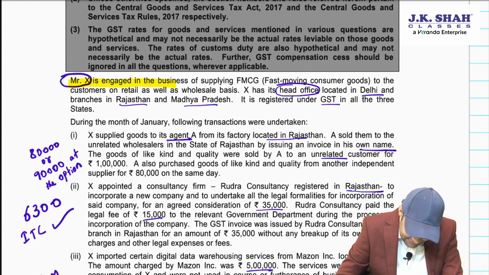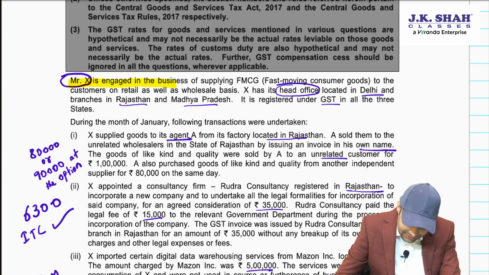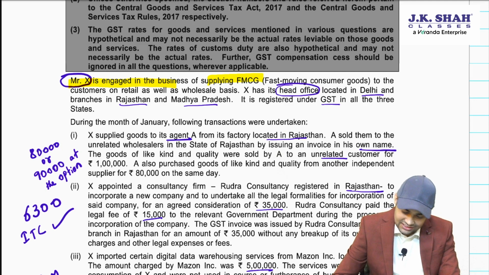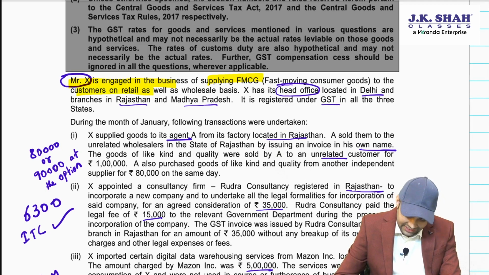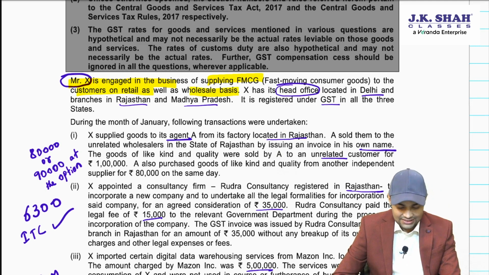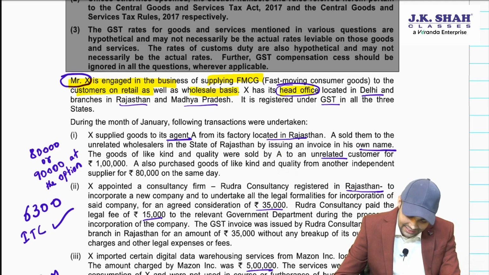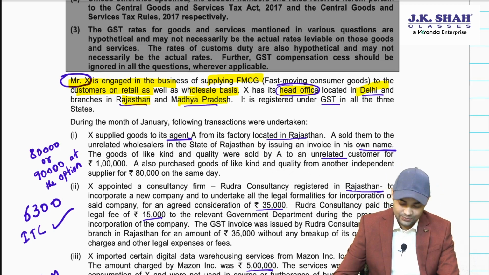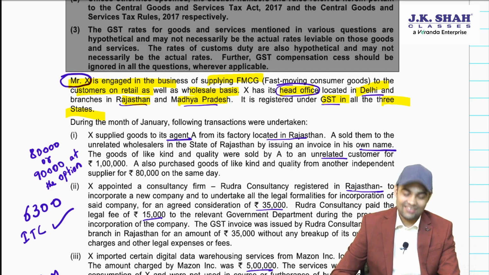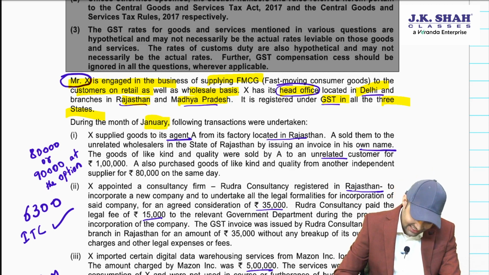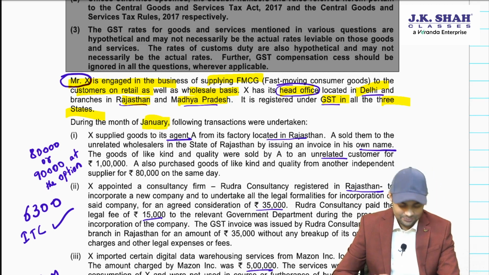Mr. X is engaged in business of supplying FMCG to customers on retail as well as wholesale basis. It has its head office in Delhi and branches in Rajasthan and Madhya Pradesh. It is registered under GST in all the 3 states. Now let's have a look at the transactions which are carried out in January.